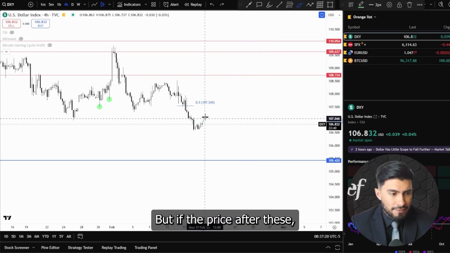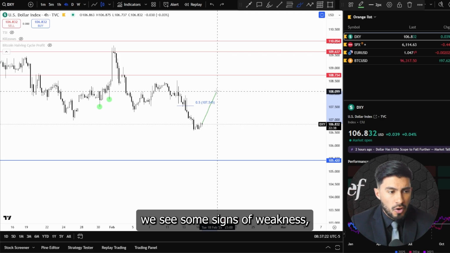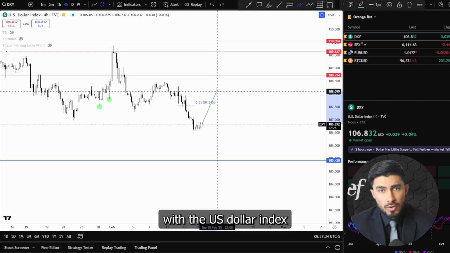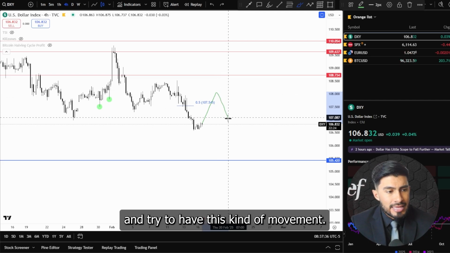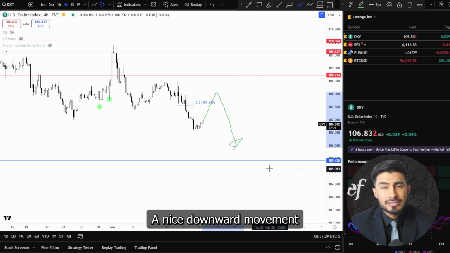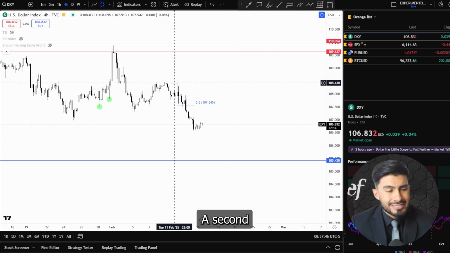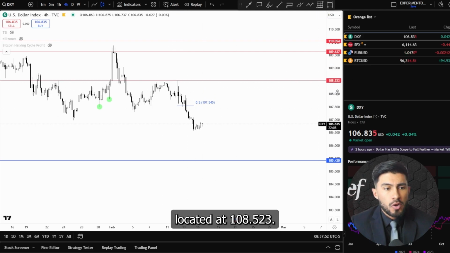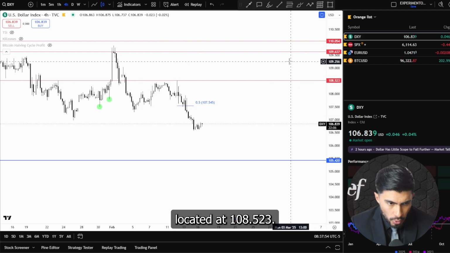But if after this we see some signs of weakness, then it will be a good opportunity to try to sell or make a short with the US dollar index and try to have this kind of movement, a nice downward movement that we can trade. A second objective will be established here as the highest part of this range, located at 108.523.